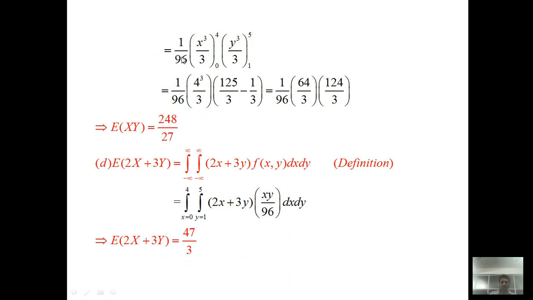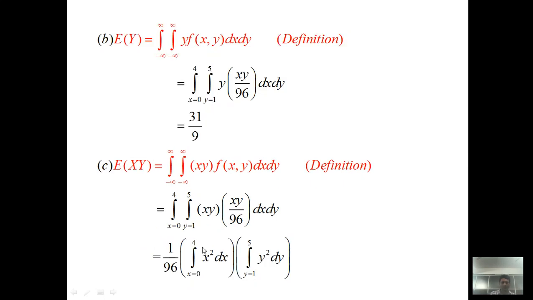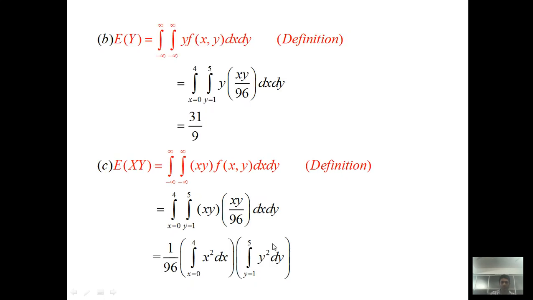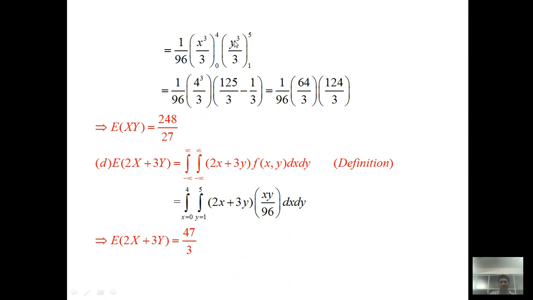So 1 by 96 is as it is. The integration of x squared is x cubed by 3, boundary 0 to 4. The integration of y squared is y cubed by 3, boundary 1 to 5. So 1 by 96 times upper limit, that is 4 cubed by 3, minus lower limit 0 cubed, which is 0, so there is no need to write the lower limit. For y, upper limit 5 cubed by 3, that is 125 by 3, minus lower limit 1 cubed, that is 1 by 3. By solving this, you get the expectation E(XY) is 248 divided by 27.